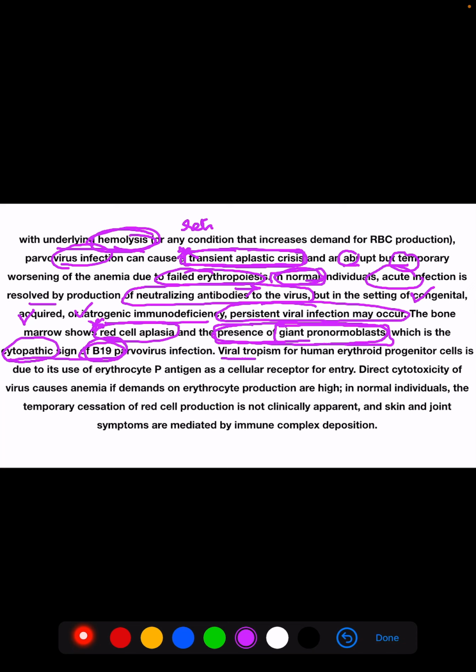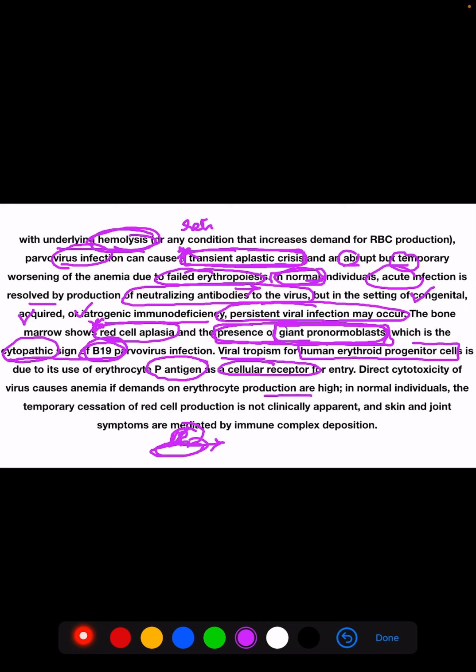How does this virus affect the human erythroid progenitor cells? This virus uses the erythrocyte P antigen, which is the cellular receptor for entry of the virus. After this, it has a cytopathic effect on the cells, and there are giant pronormoblasts. Direct cytotoxicity of the virus causes anemia if demands on erythrocyte production are high, because the virus gains entry through the P antigen into the erythrocyte.